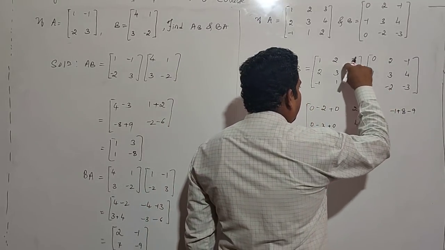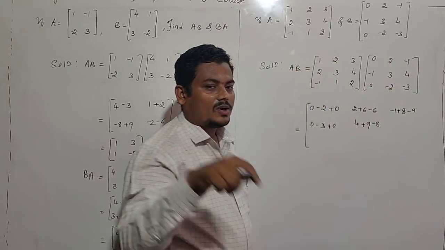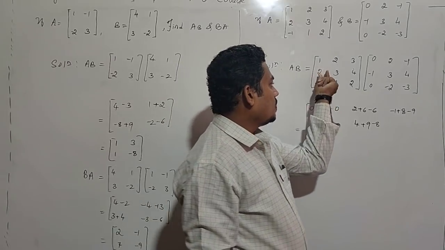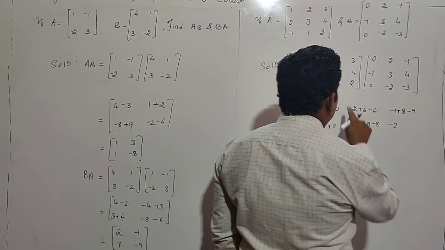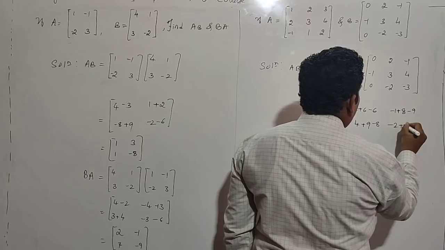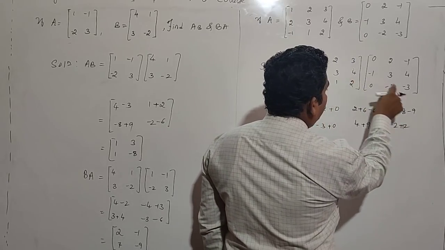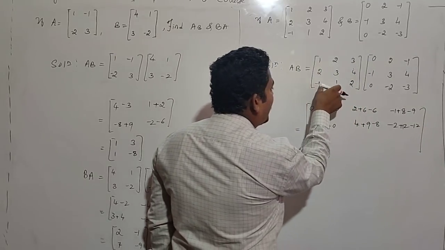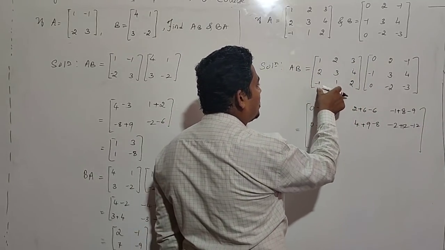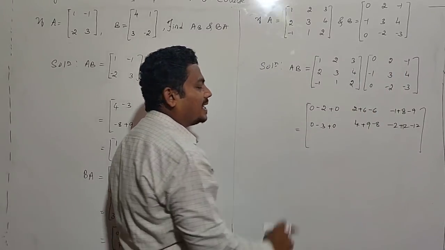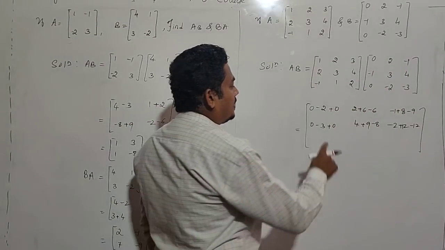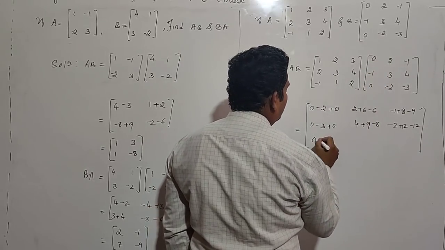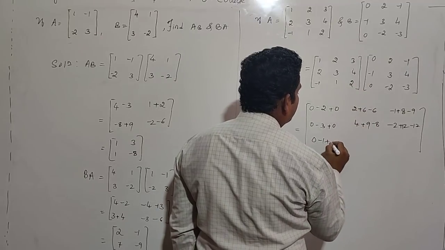After that, second row with third column, it gives A23 element. 2 into minus 1 is minus 2, 3 into 4 is 12, 4 into minus 3 is minus 12. Next go for third row. Multiply third row with first column, it gives A31 element. Minus 1 into 0 is 0, 1 into minus 1 is minus 1, 2 into 0 is 0.